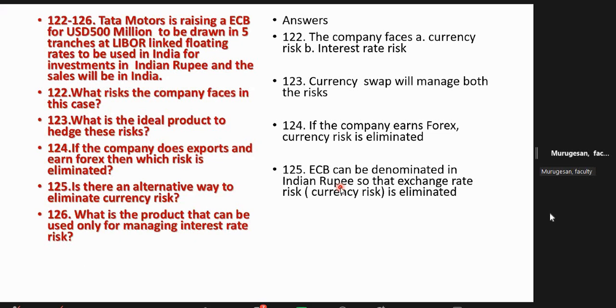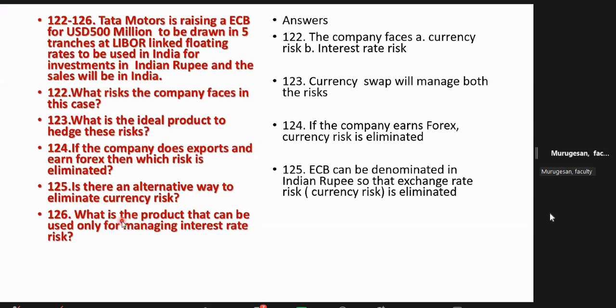Not interest rate risk. Exchange rate risk is eliminated because the loan is going to be denominated not in foreign currency, but in Indian rupee. So this is an alternative way. Another alternative way is we are earning forex, so automatically you can earn dollar, pay dollar, so your currency risk is eliminated. So this is an intelligent question they will ask.